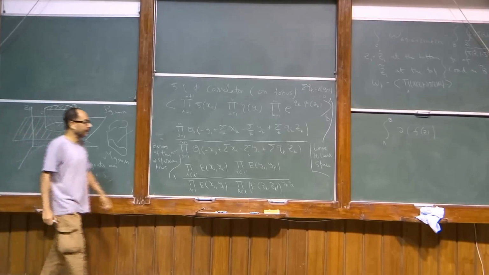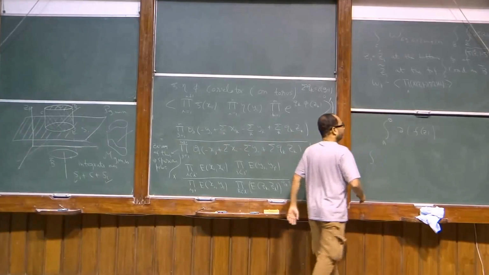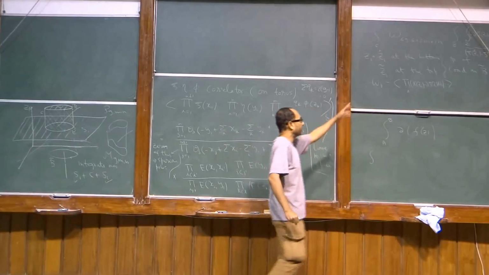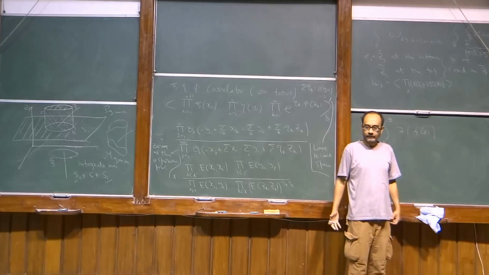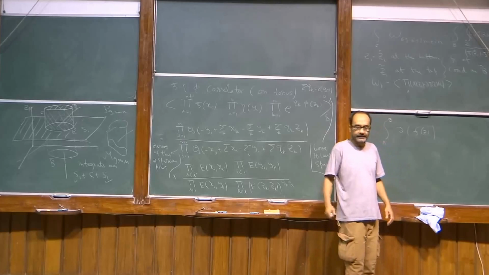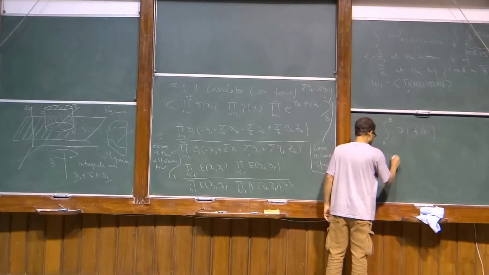You may worry that xi of z1 hat and xi of z1 tilde are not in the small Hilbert space. The difference, of course, is in the small Hilbert space. So we can rewrite this as the integral from z hat to z tilde of del xi of z dz.